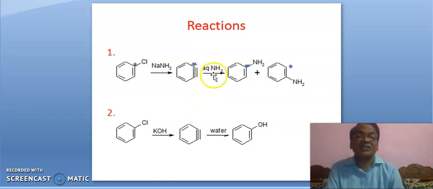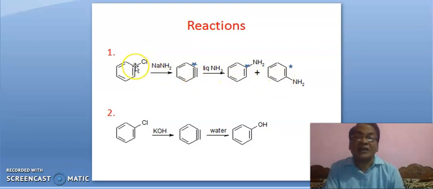Okay. Now it is liquid ammonia. The lone pair of electrons is here. This ammonia may attack either at this carbon or at this carbon, leading to these two products. Here we have taken isotopic carbon. If we don't take isotopic carbon, if all these 6 carbon atoms of benzyne are equal, then one product is formed.